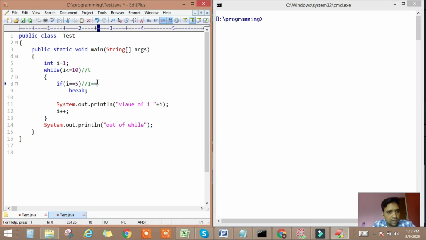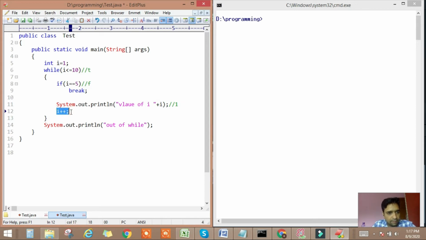Is 1 equal to 5? 1 is not equal to 5, that means this expression will return the false value. That means the if condition will be skipped. Then the next statement is a printing statement in which we are printing the value of i, and the latest value of i is 1.